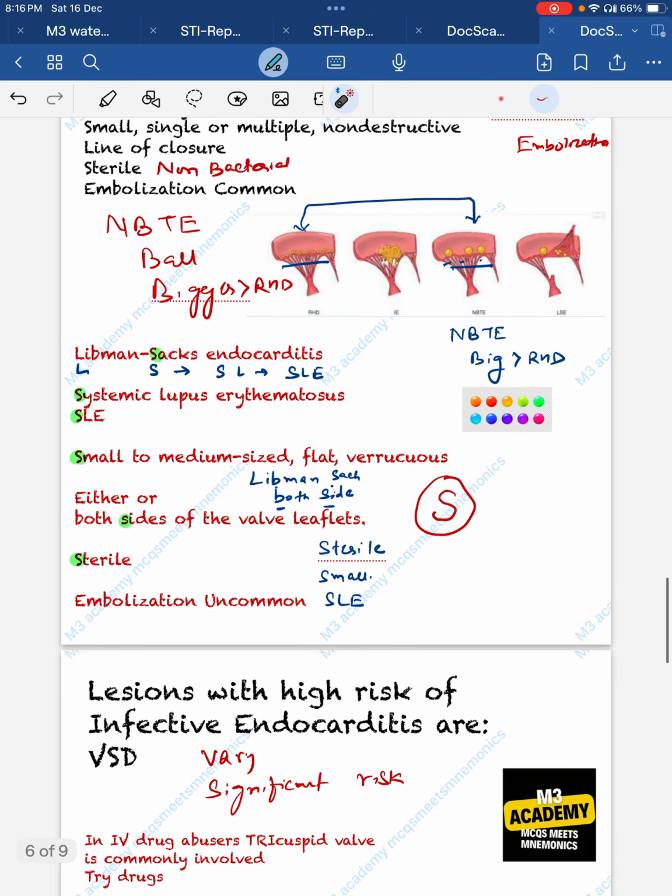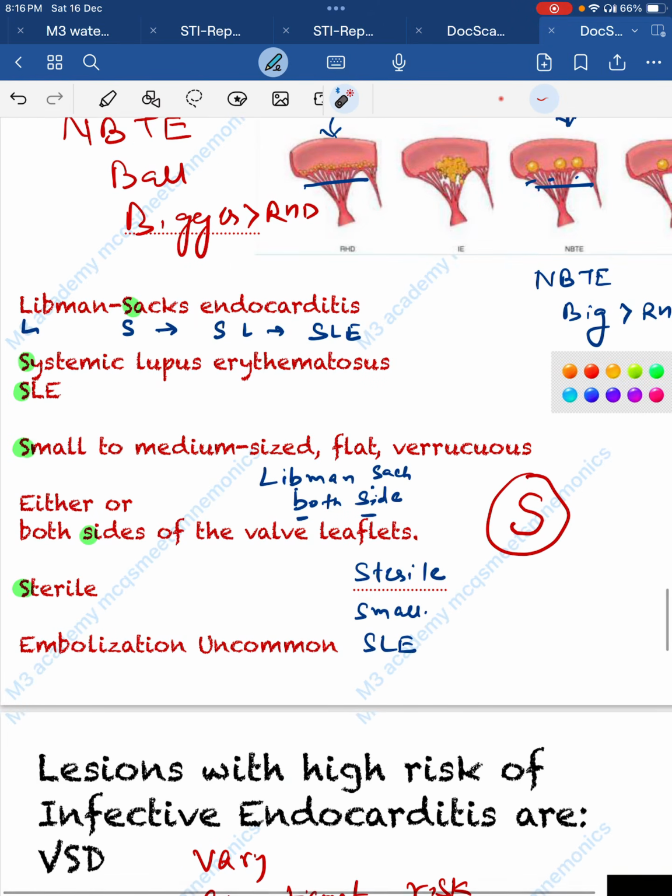Now next thing is Libman-Sacks endocarditis. Just read Libman-Sacks has L and S. So just invert, SL, so SLE. So there are so many S in Libman-Sacks endocarditis, like it is associated with SLE and is small to medium, flat and verrucous, and it is on both sides, as Libman contains the B. What is the meaning of B? B means both. So both sides you can see in Libman-Sacks, and it is obviously sterile. So all start from S: SLE, small, side, both, sterile, and embolization obviously uncommon.